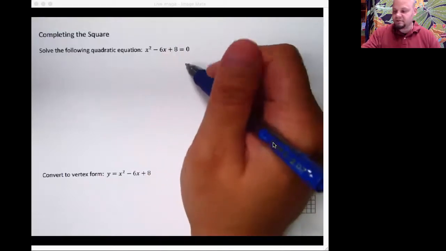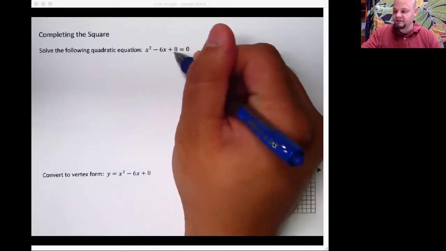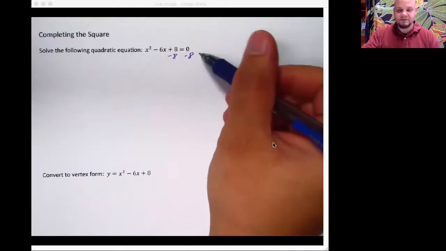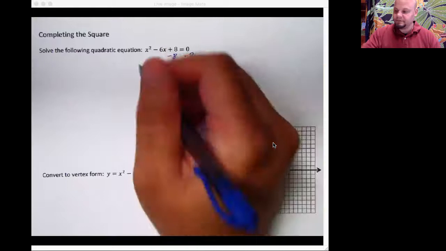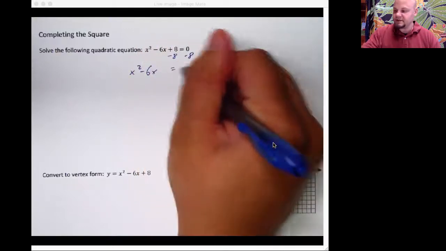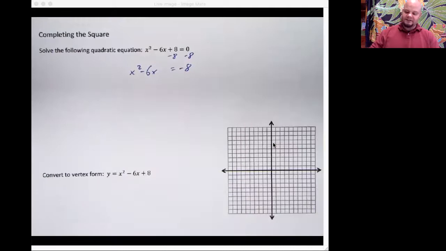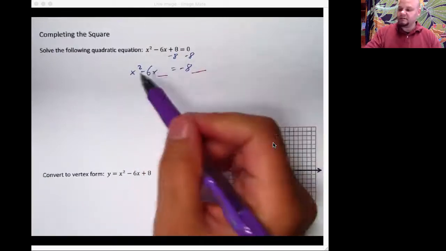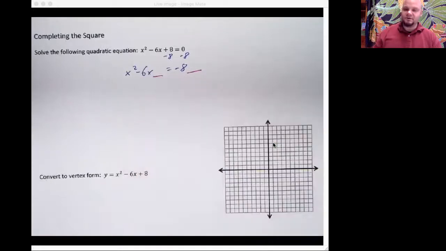How you've probably been told is when you complete the square, you've got to get rid of this guy right here, minus 8. Move him over, which is crazy because normally we want that to equal 0. But you get x squared minus 6x is equal to negative 8. And now I need to come up with something that I can add to both sides that would make this side a perfect square trinomial. A perfect square trinomial is a binomial times itself.